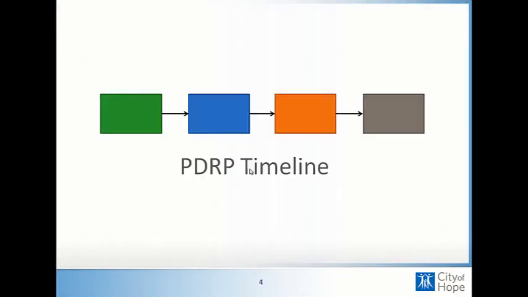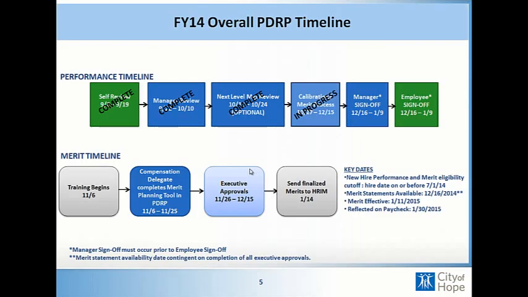So we will go over the timeline. So the performance timeline is listed above. So we started with the self-reviews and the manager reviews, and then the next level manager reviews. And at this point, we are at the calibration and the merit process. And then take your eyes down to the merit timeline.